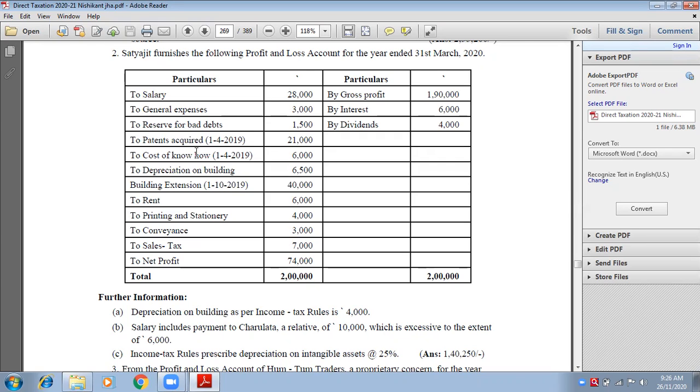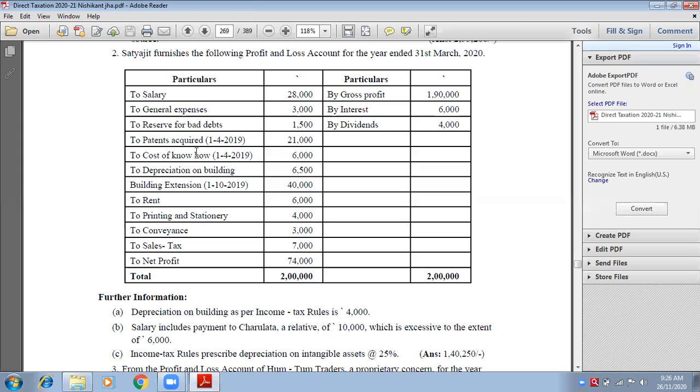Patents acquired, in the bracket, because it is capital expenditure and shown on the asset side of the balance sheet. Inner column 21,000. Same for cost of know-how.